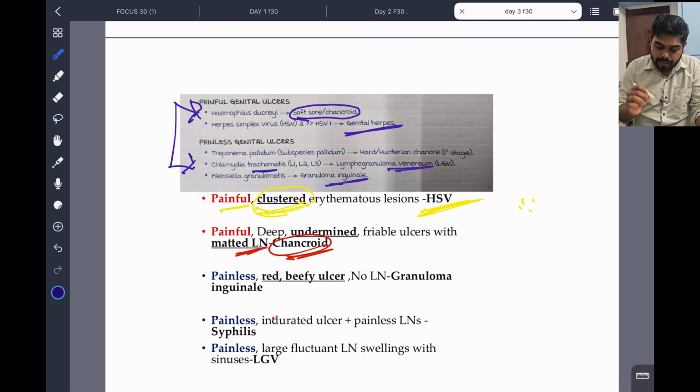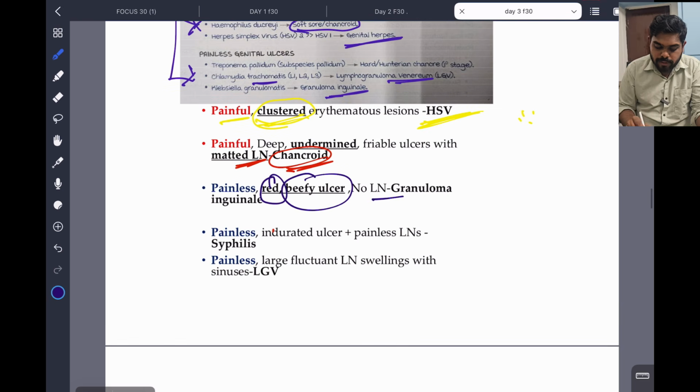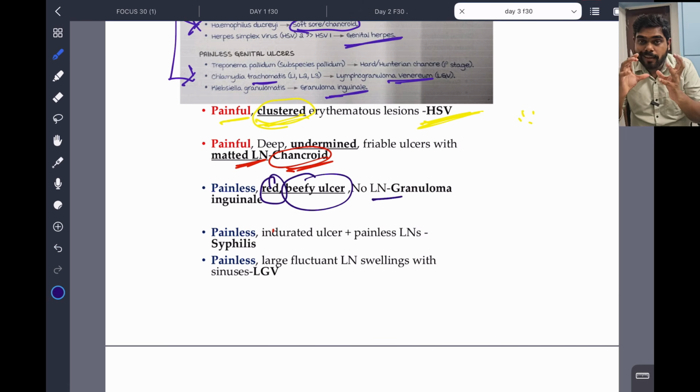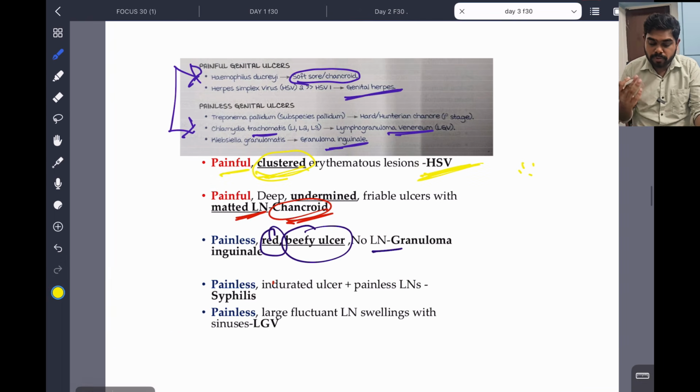Next, painless. So now we are going to painless. Red beefy ulcer, with no lymph nodes: granuloma inguinale. Clear? Klebsiella granulomatis causes granuloma inguinale. Granulation tissue is there, looking like a red beefy ulcer. Very important. Please, this single slide is enough to get a good score in NEET.